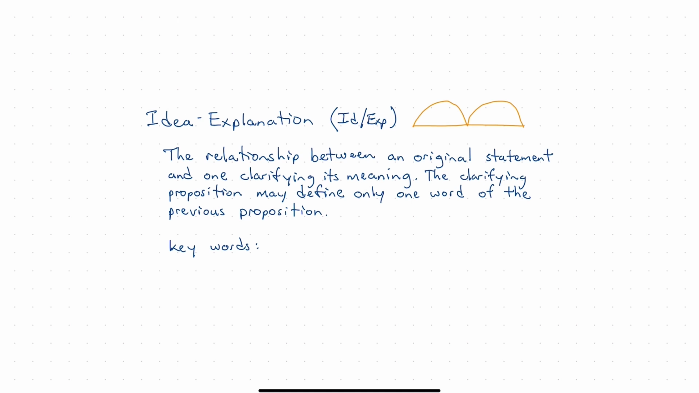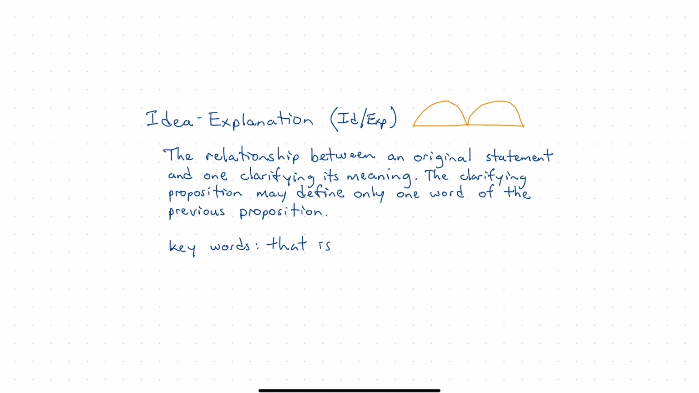The clarifying proposition may define only one word of the previous proposition. It may define the whole proposition, or it may just point to one word, as we'll see in our example. The key words you're looking for with idea explanation generally is the words "that is." That is, as a clarifying statement, expanding on the idea and explaining what's being talked about.